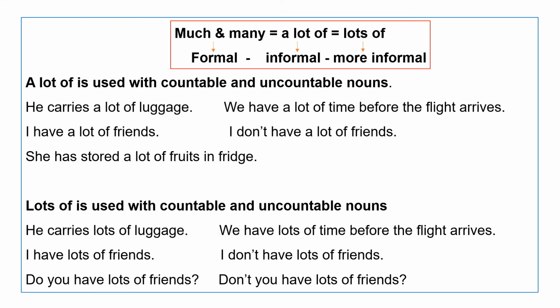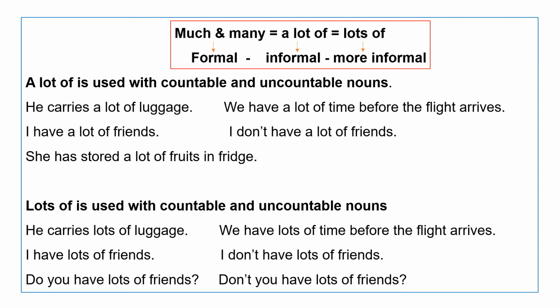Next, a lot of and lots of. These two words have the same meaning as that of much and many. So meaning wise, all the four words have the same meaning. Then what is the difference? Much and many are formal words. A lot of is an informal word. Lots of is a more informal word.